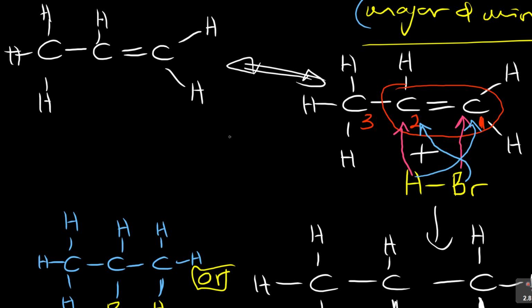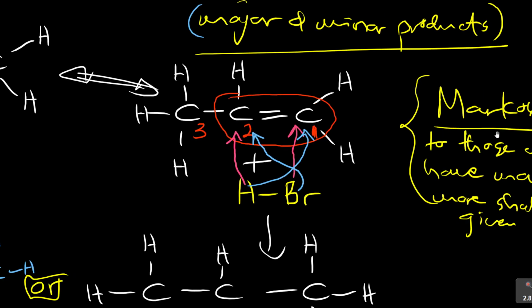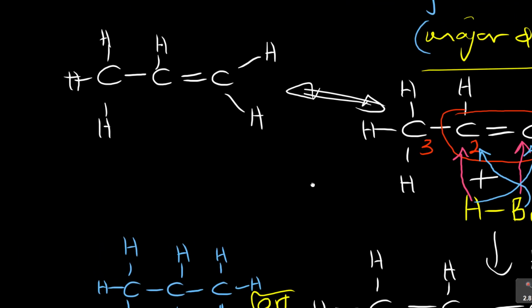This is the structure that we have. Then it says, to those who have more, more shall be given. Or Markovnikov says the hydrogen will be attracted to the carbon with the highest number of hydrogens already. I repeat, the hydrogen atom will be attracted to the carbon with already the highest number of hydrogens.